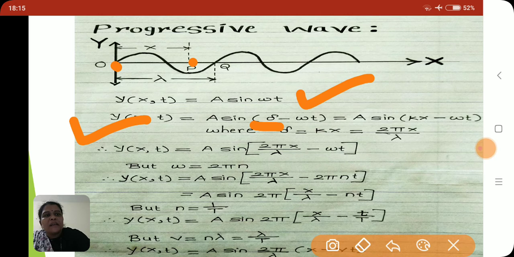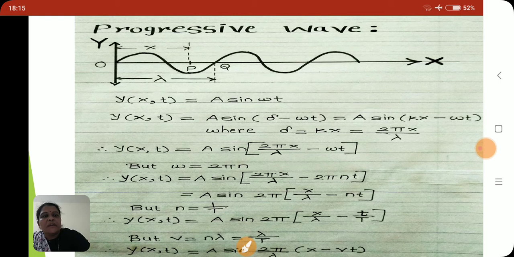That delta is given by kx, where delta is equal to kx is equal to 2 pi x upon lambda.